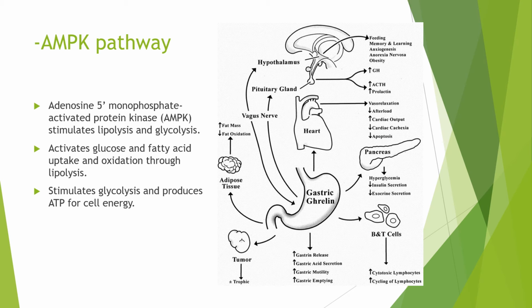Ghrelin also stimulates adenosine 5 monophosphate activated protein kinase, or AMPK, which activates glucose and fatty acid uptake and oxidation through lipolysis. It also stimulates glycolysis, which signifies the body of low energy within the cells and generates ATP by an increase in protein phosphorylation of AMPK and acetyl coenzyme A carboxylase, which lead to an increase in appetite.